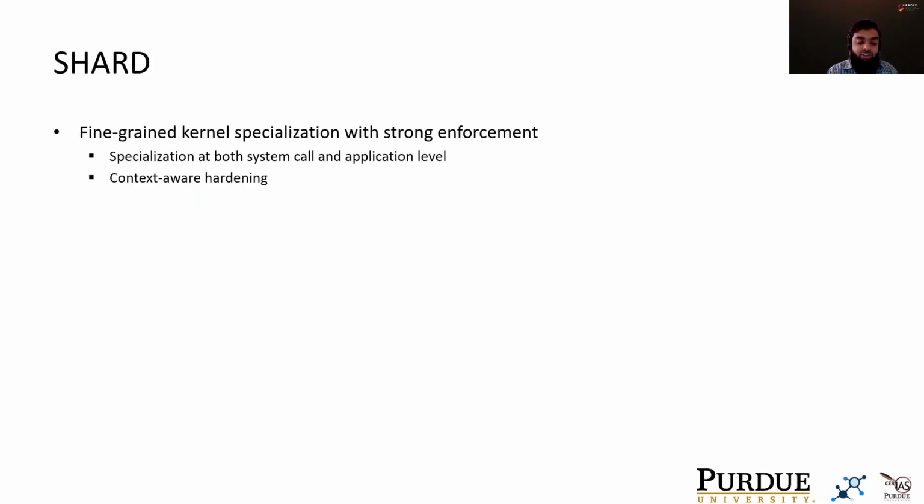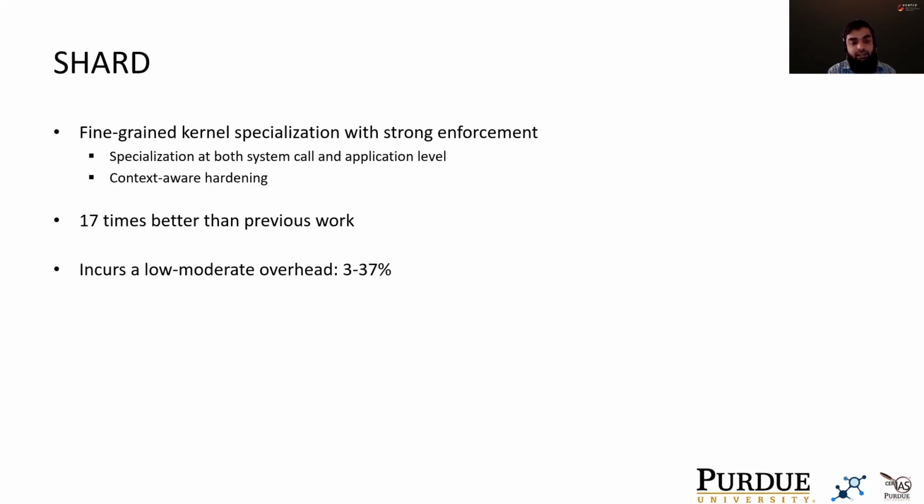To solve these two challenges, we propose SHARD, a fine-grained kernel specialization framework that provides strong security guarantees. SHARD applies specialization at the granularity of both system calls and applications to achieve drastic code size reductions. Besides, it also introduces the concept of context-aware hardening to deal with the problem of incorrect code identification. Its fine-grained specialization allows it to achieve 17 times more reduction than application-driven specialization techniques. Finally, it incurs a low to moderate overhead of 3 to 37% when deployed at runtime.